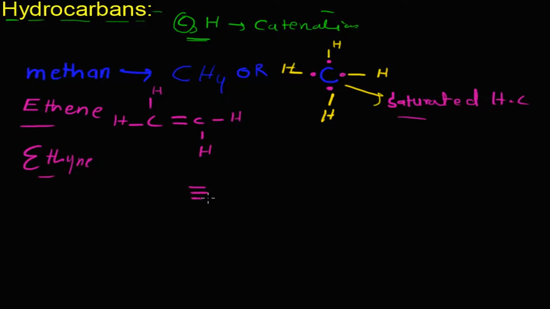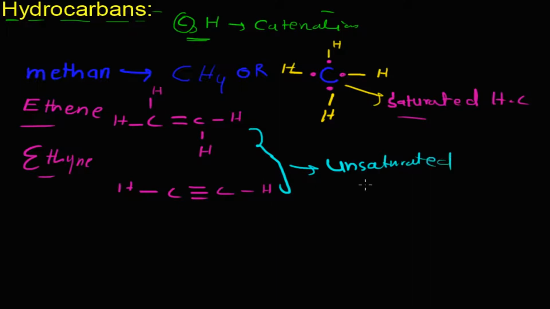Ethyne has a triple bond. In this molecule we can also add another hydrogen atom. So these two are called unsaturated hydrocarbons.